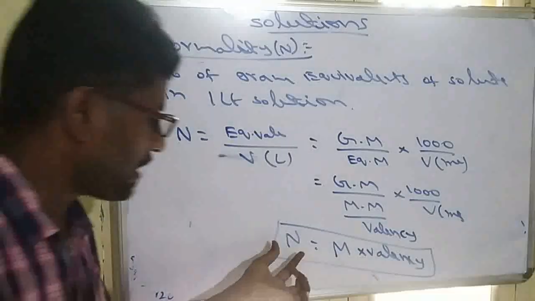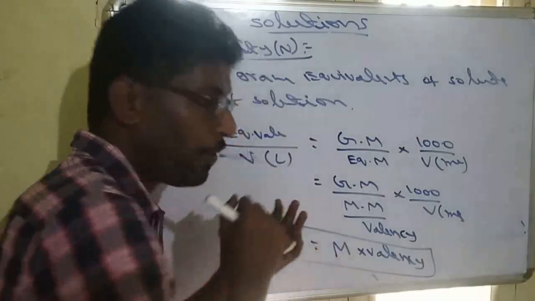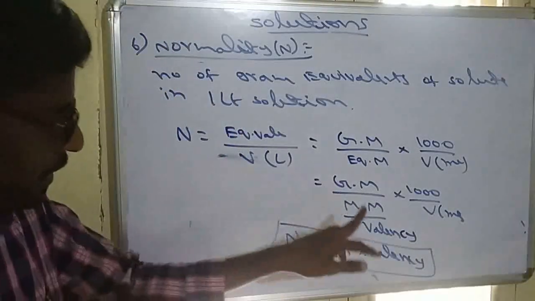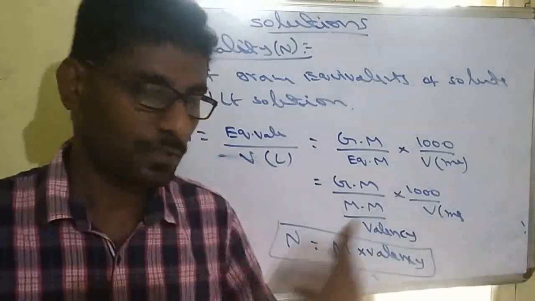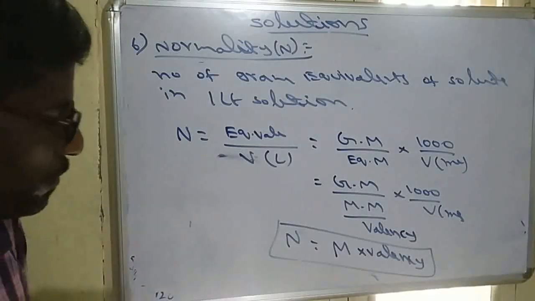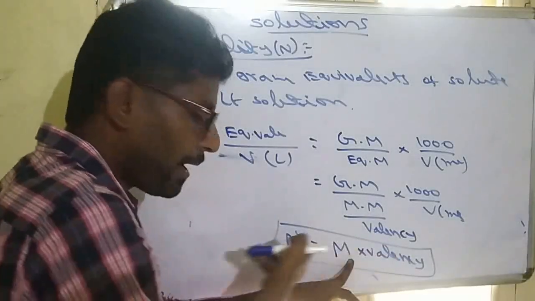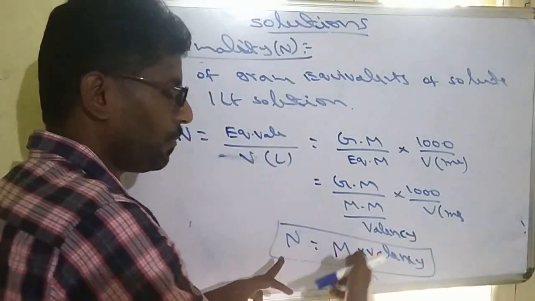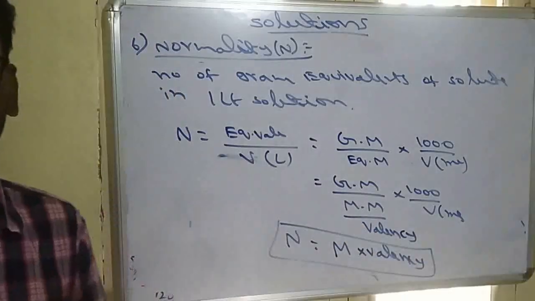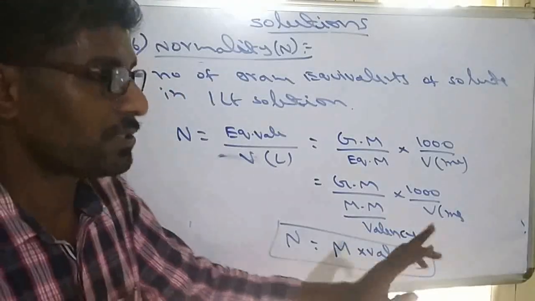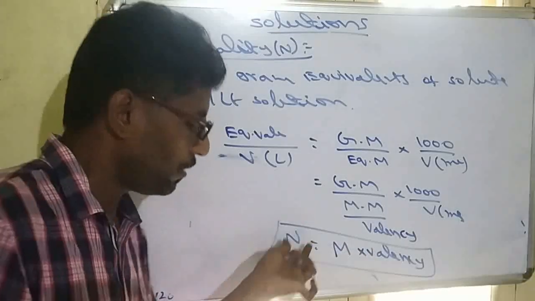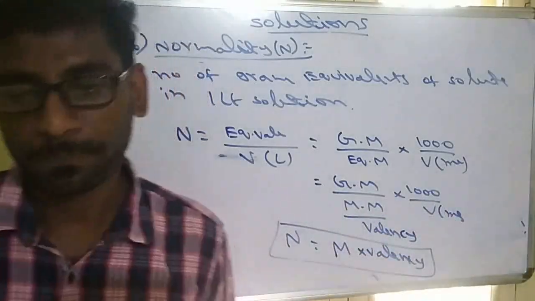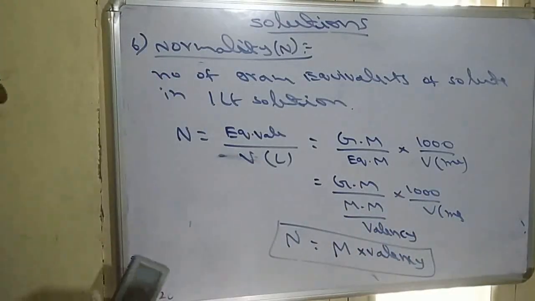When anyone is asking normality, first we have to calculate molarity. When that molarity is multiplied with valence, simply we get normality. So molarity is equal to normality by valence, or normality is equal to molarity into valence. Both are interrelated, only valency is changed. If valence is 1, normality and molarity are both the same. This is about normality.